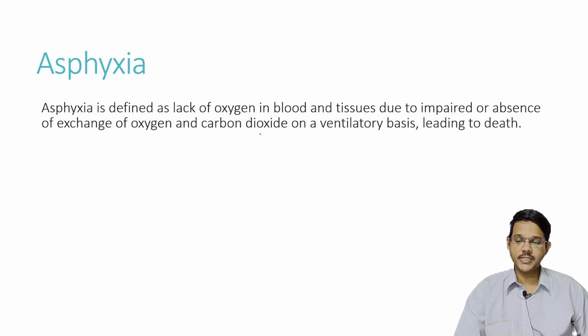First, coming to asphyxia, asphyxia is defined as lack of oxygen in the blood and tissues due to impaired or absent exchange of oxygen and carbon dioxide on a ventilated basis, which leads to death. So, by proper understanding, asphyxia is lack of oxygen. It may be because of respired air, atmospheric, or any other cause, because of which there is lack of oxygen in the blood and tissues, and there is no exchange of oxygen and carbon dioxide in the lungs, which leads to death.